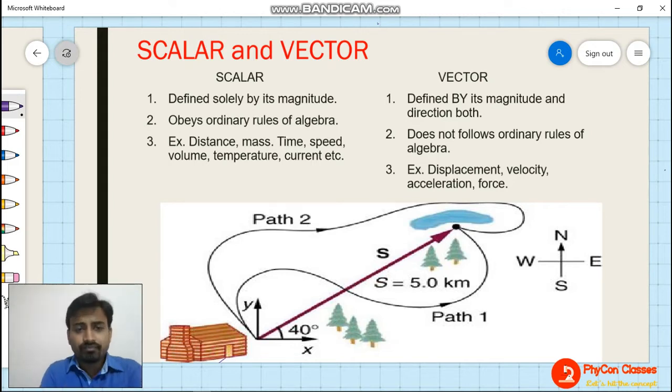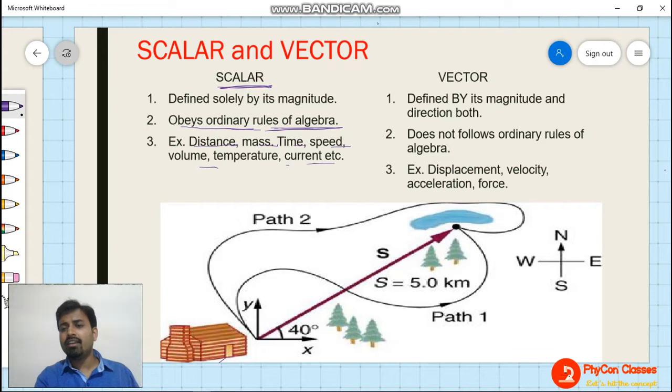Now see, any scalar quantity is going to obey ordinary rules of algebra. Normal algebraic rules are valid for addition, multiplication, subtraction. Some examples are distance, mass, time, speed, volume, temperature, and current. Fine. Now coming to vector quantities, they require magnitude as well as direction for their definition.